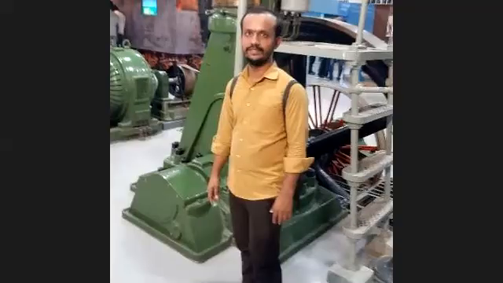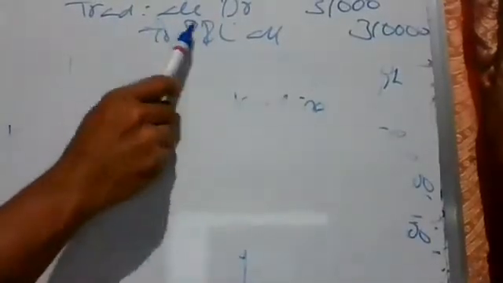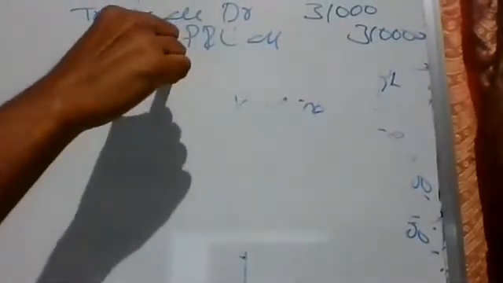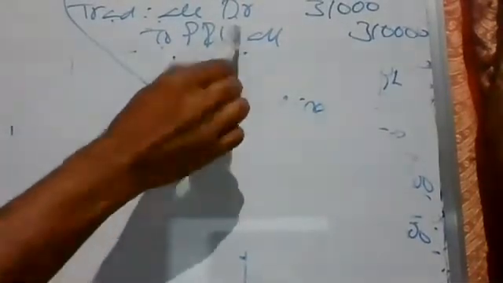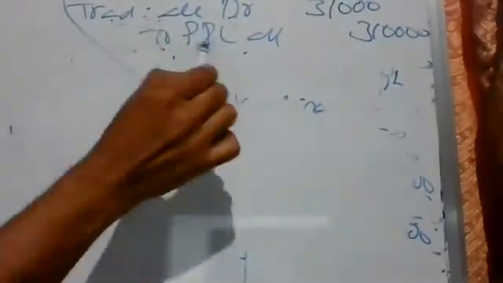Once again, I will tell you, then I will ask you. I want you to understand the meaning of this. What's the logic? Think about the applicability. There will be many cases. It's a typical example of profit. There can be loss also. By writing like this, what's the inner meaning? The inner meaning is very simple. On the debit side of the trading account, we write to P&L. And on the opposite side, this coin has two sides, on the credit side of P&L, we write by trading account.